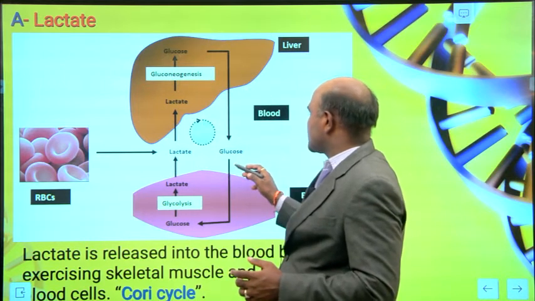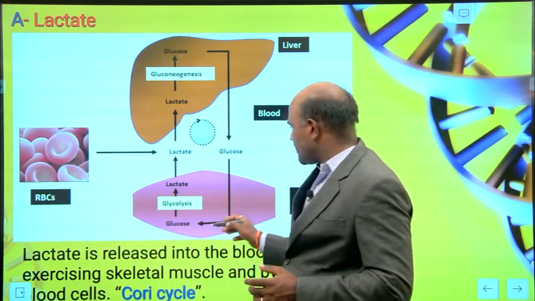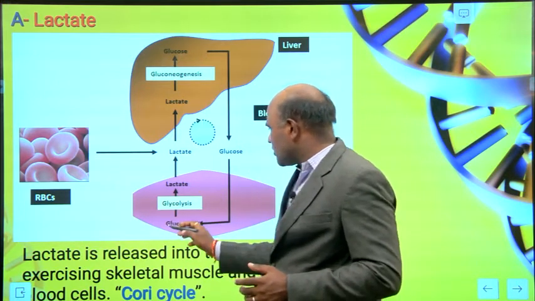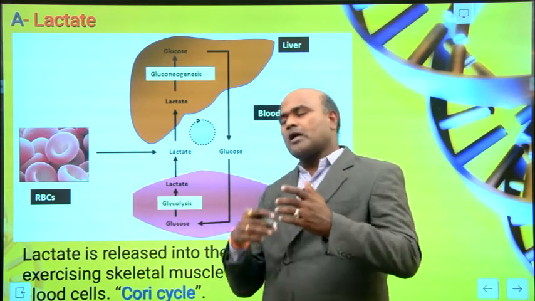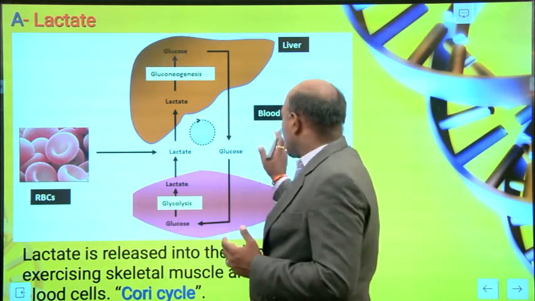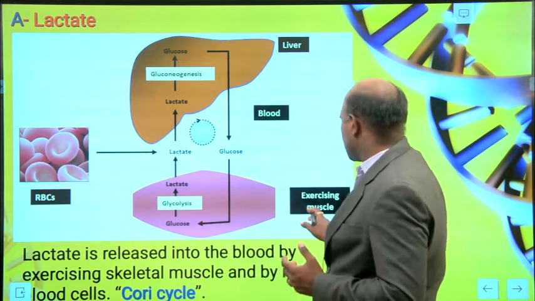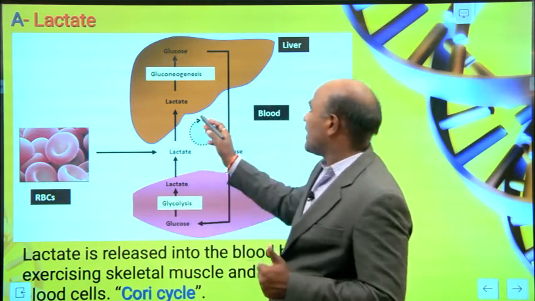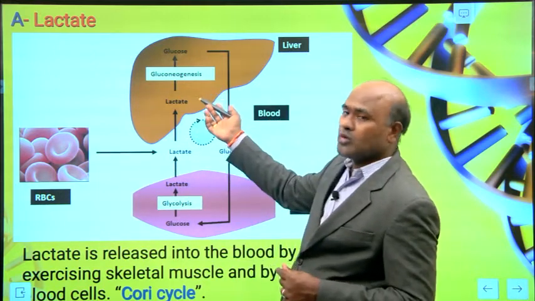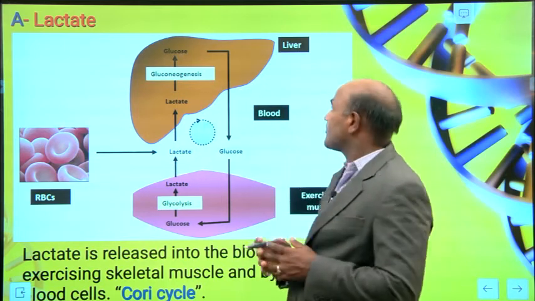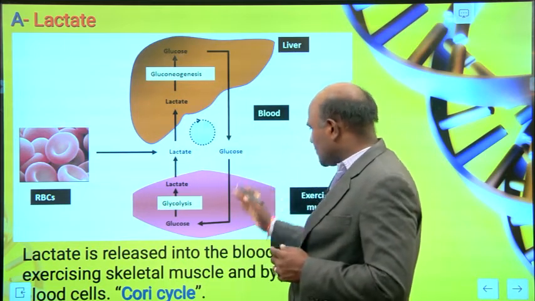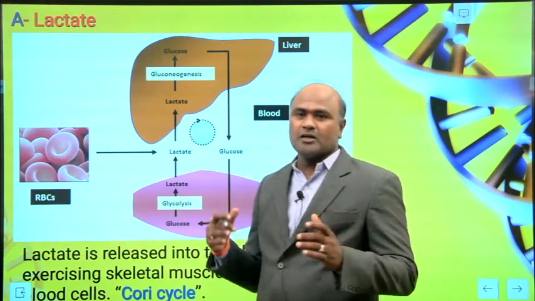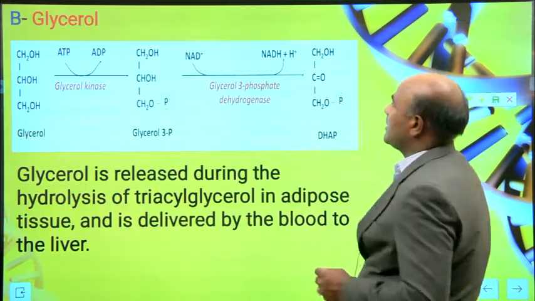Again, glucose produces pyruvate, which produces lactate. This is glycolysis in exercising muscles. The red blood cells produce lactate, and the lactate is converted into glucose by gluconeogenesis. Then again in the blood, glucose produces lactate. So from lactate we produce glucose.